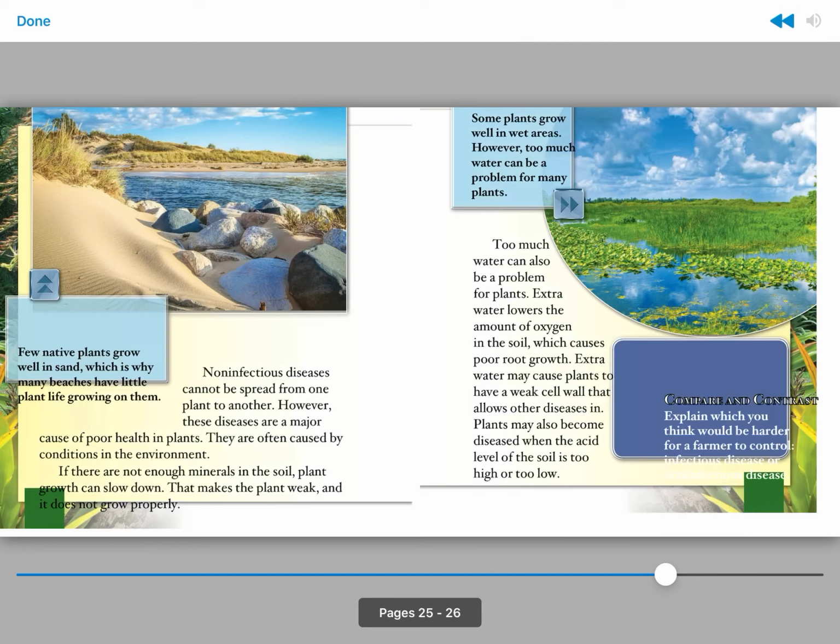Too much water can also be a problem for plants. Extra water lowers the amount of oxygen in the soil, which causes poor root growth. Extra water may cause plants to have a weak cell wall that allows other diseases in. Plants may also become diseased when the acid level of the soil is too high or too low.